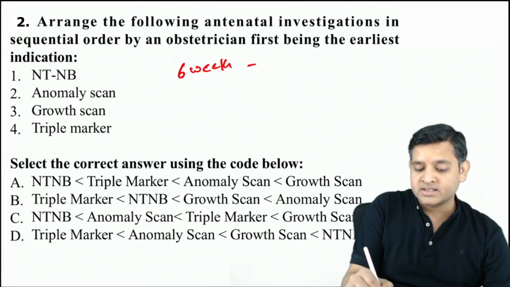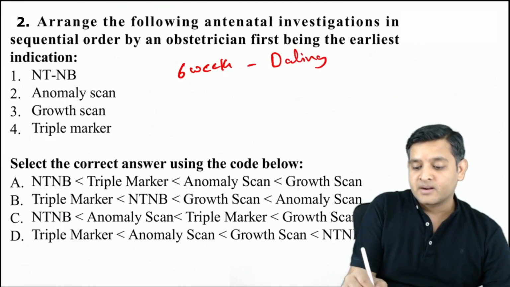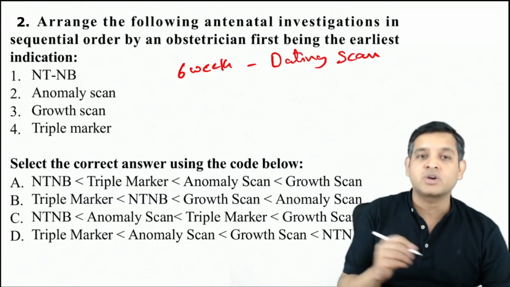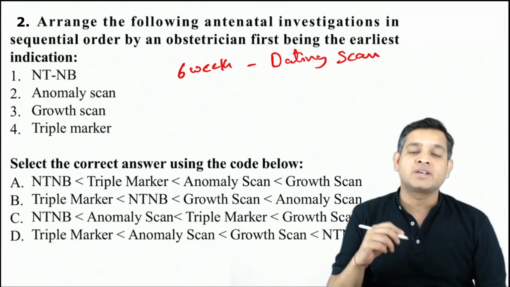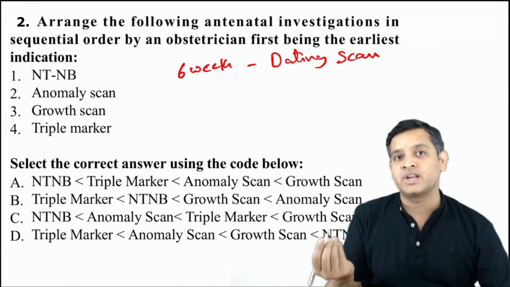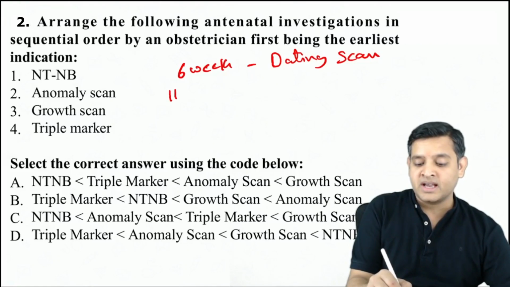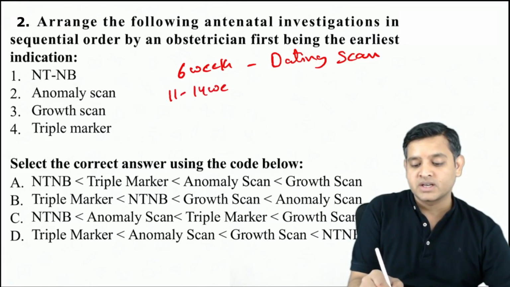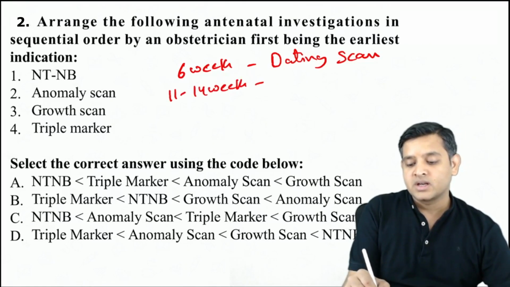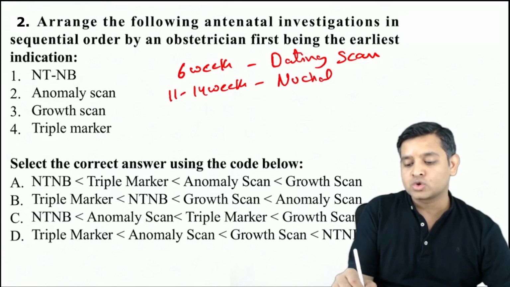And this is called as dating scan. Now, please remember the most important role of this particular scan is to give an expected date of delivery. After that, the second scan that is done is between 11 weeks to 14 weeks. Now, this is called as nuchal scan, also called as an